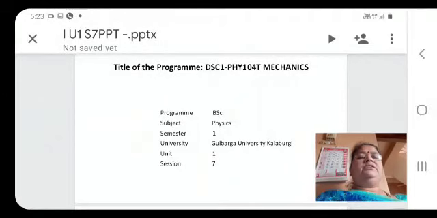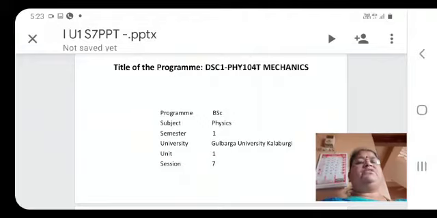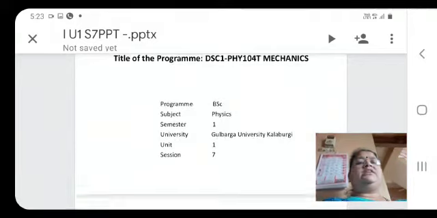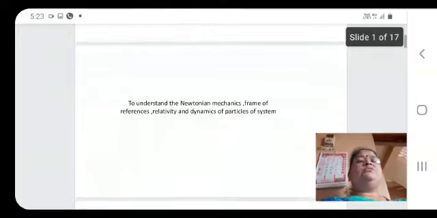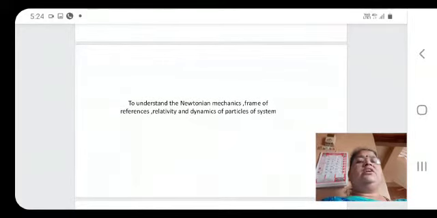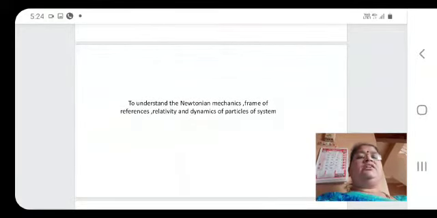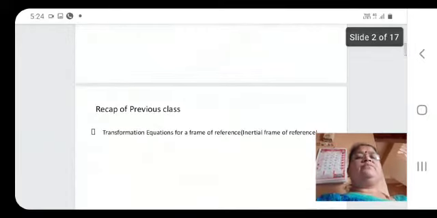Good morning everybody. Today we will discuss the 7th session from the first unit for the first semester students. The title of the program is Mechanics. In the first unit we are going to study the laws of motion. In that we are going to understand Newtonian mechanics, frames of reference, relativity and dynamics of particles of system.